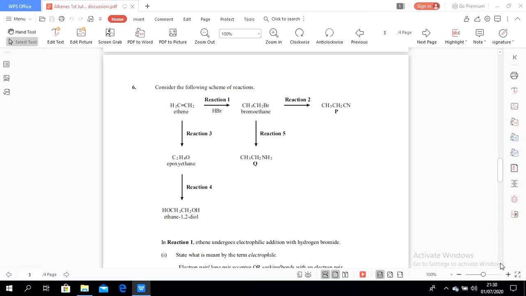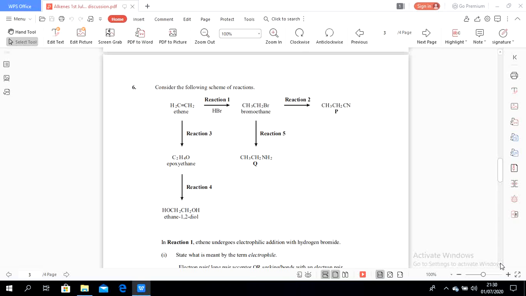Then ethene undergoes reaction 3 to become epoxyethane, which is an ether, and then epoxyethane reacts in reaction 4 to form a diol, two alcohol groups in one molecule.